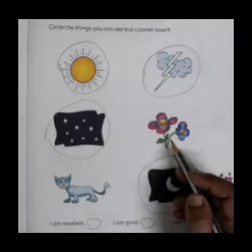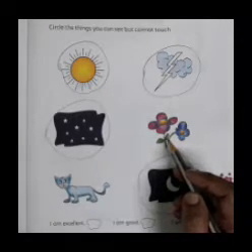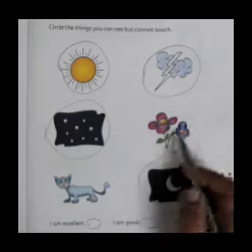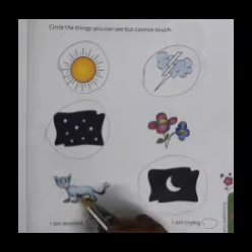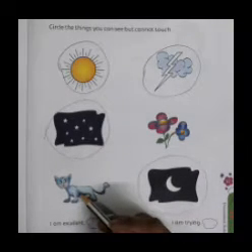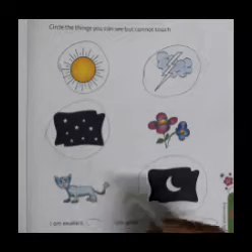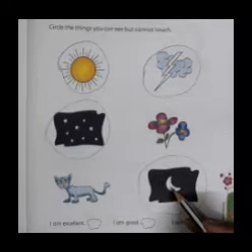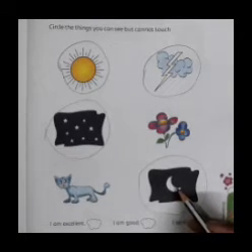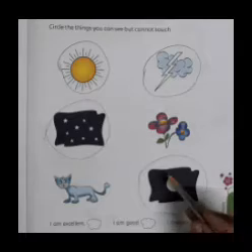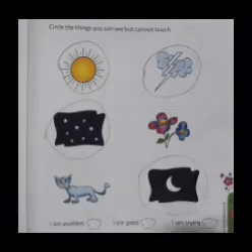Flower, we can see them and we can touch them also. So, we need not circle the flowers. This cat, we are able to see and we are able to touch also, isn't it? So, we need not circle cat. Moon, we can only see the moon, isn't it? We cannot touch the moon. So, we have to circle the moon also.